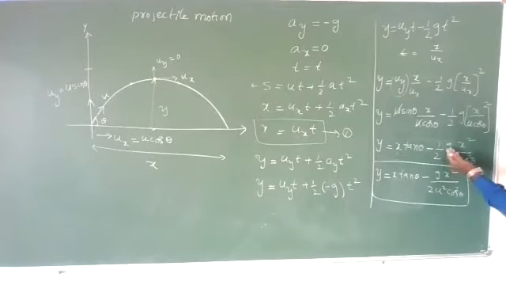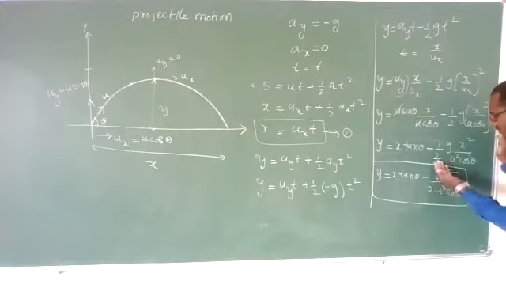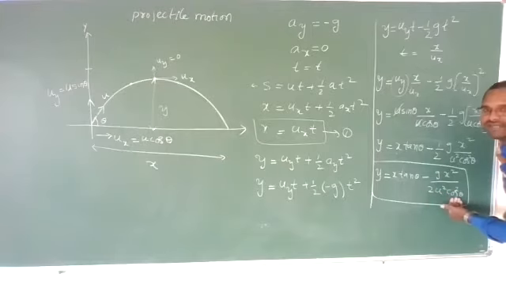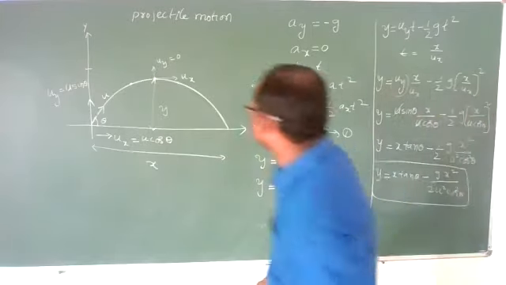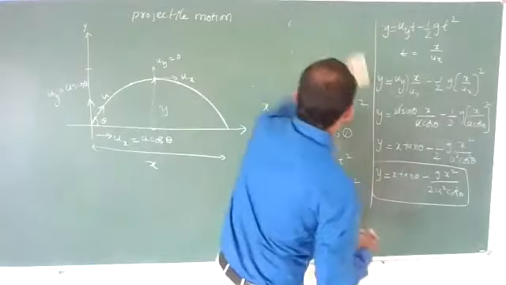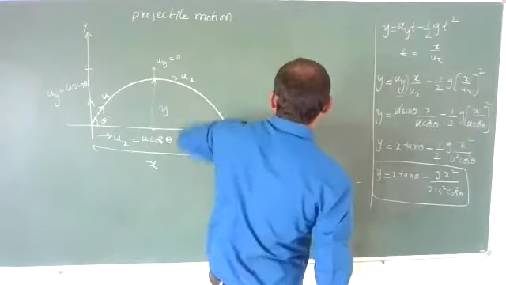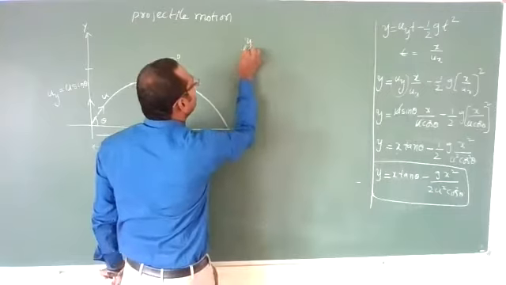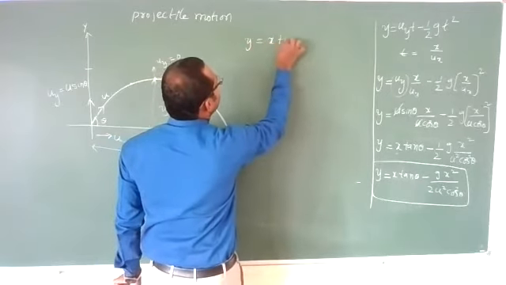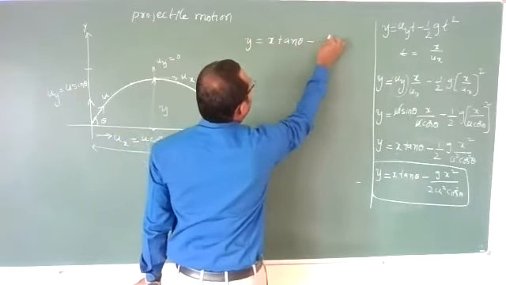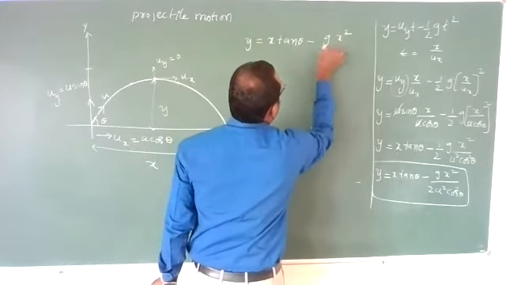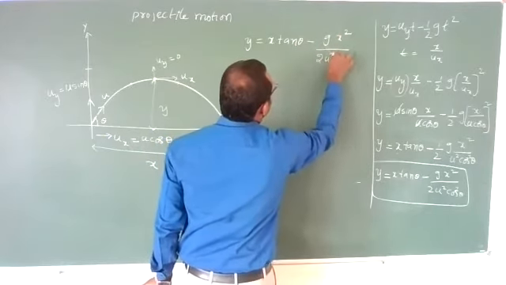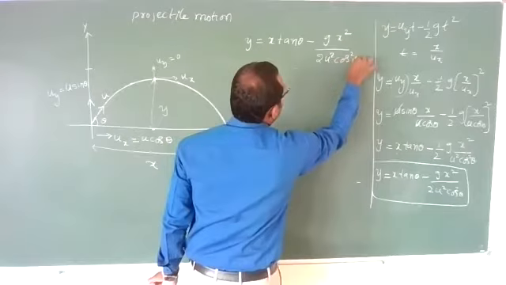So it will be rearranged as g x square by 2u square cos square theta. We can write this equation as y is equal to x tan theta minus g x square by 2u square cos square theta.